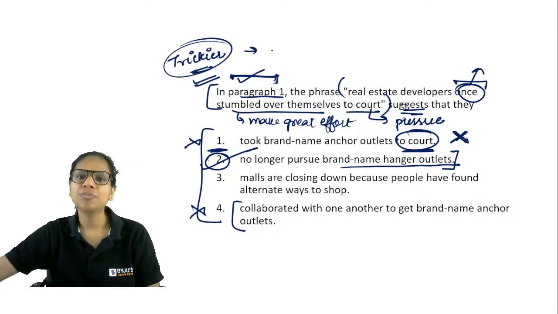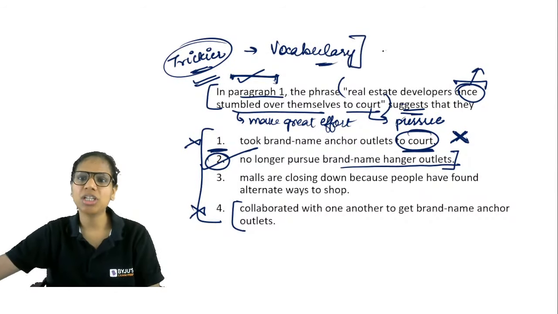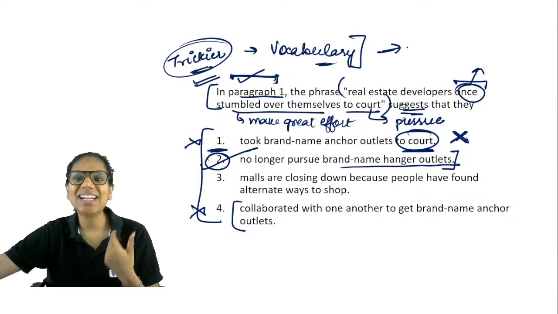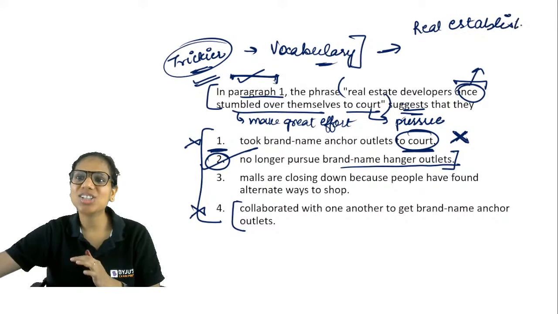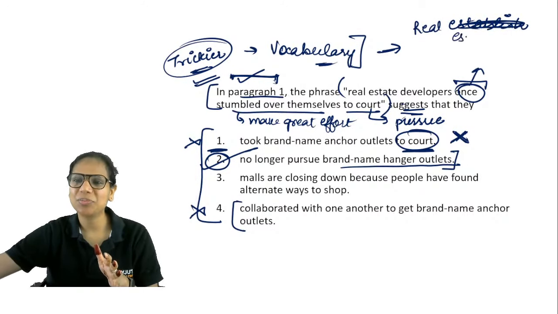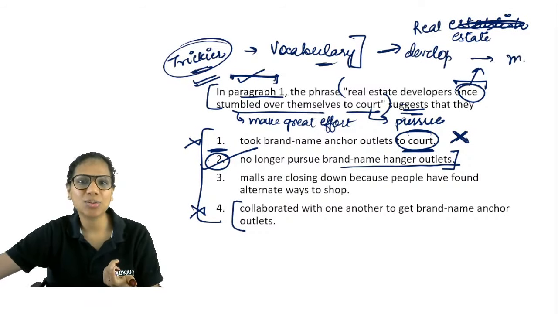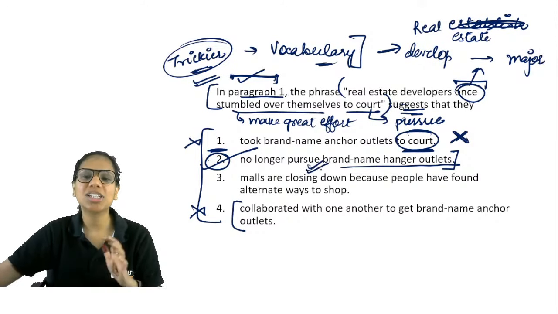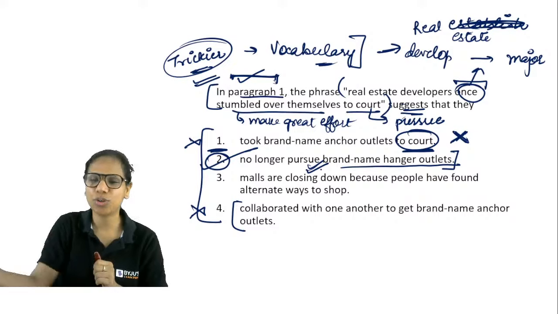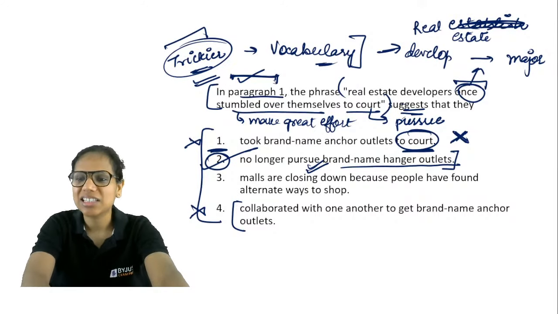And this is trickier because it does rely a bit on vocabulary. However, when I read it, I tried to make it very clear from the context that real estate developers once, dash, okay, real estate developers, sorry, what would they want from these major brand outlets? So once they would want these major brand outlets, they would pursue these. So I tried to clarify this contextually for you. Anyway, on the trickier end. Okay, hope this is clear to you.